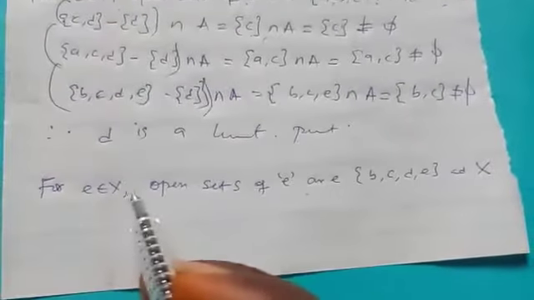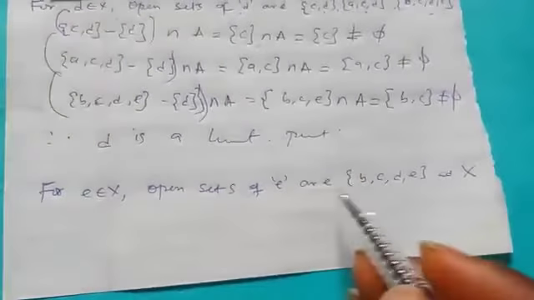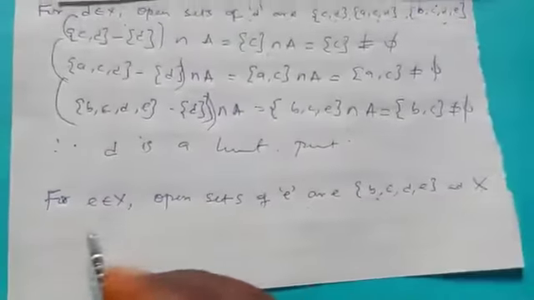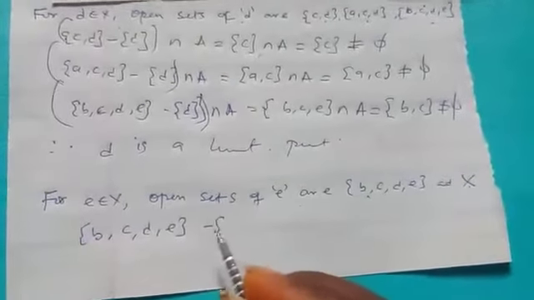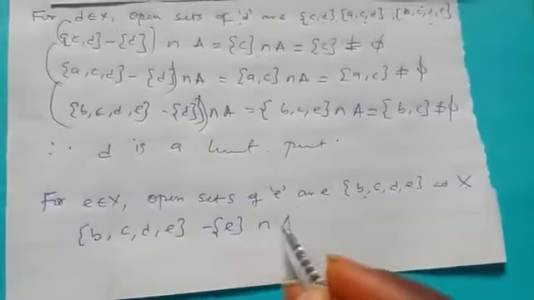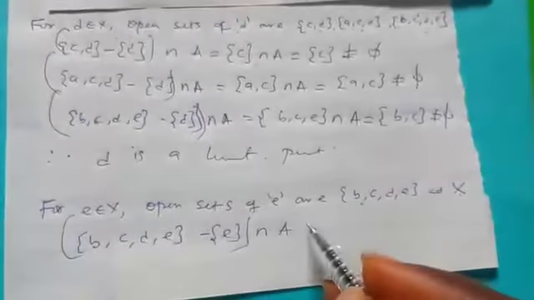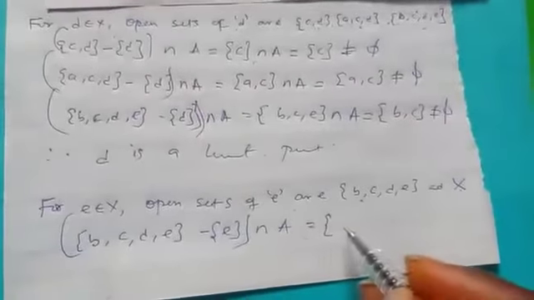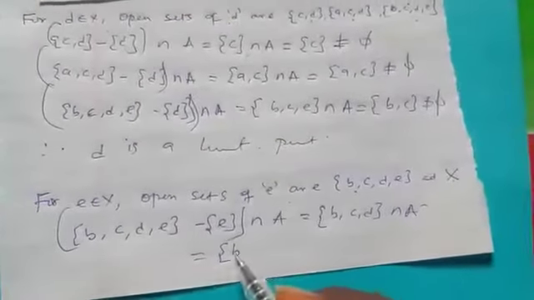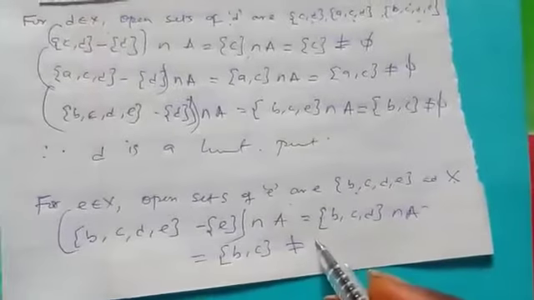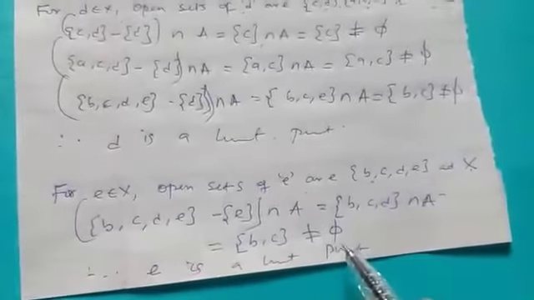Finally, we look for the last one. Our E, the open sets containing E are this one and this one. So I will need to test this, BCDE minus E, intersection A. And that will give me, if I remove the E, I will have BCD, intersection A. And BCD intersection A will just give me BC. This thing is not an empty set. Therefore, we cannot say that E is not a limit point.